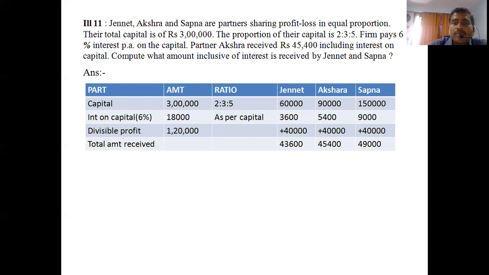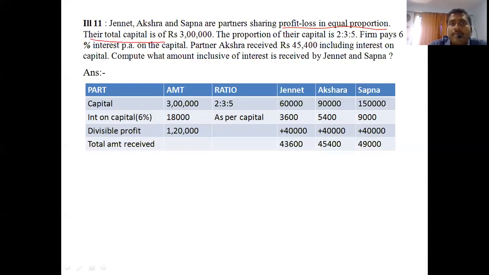Now friends, this is the last illustration and it is very important for us. Zenit, Akshara and Sapna are the partners, and profit and loss is shared in the ratio 1:1:2.